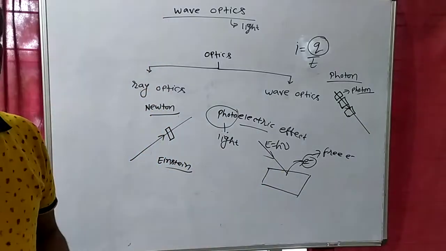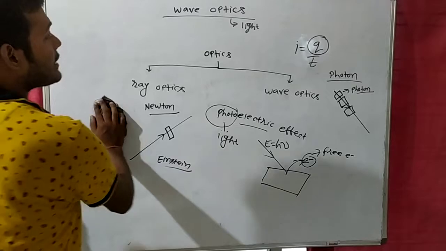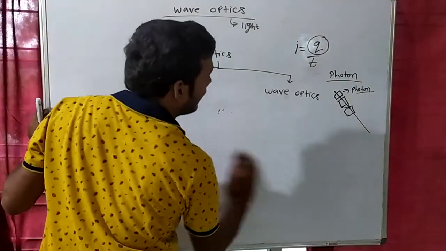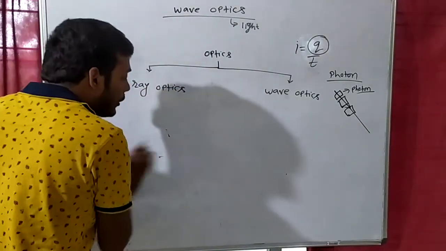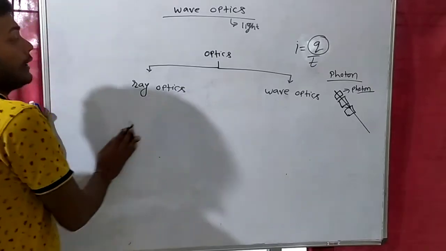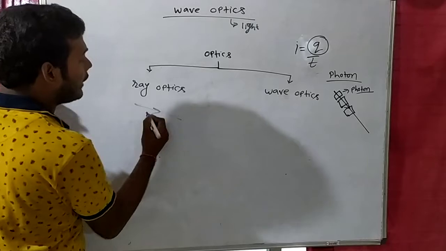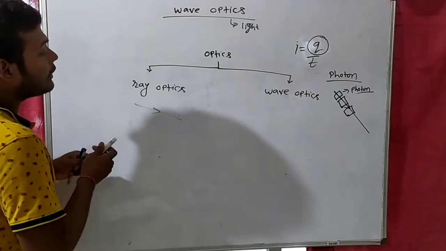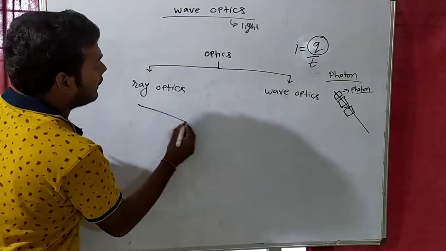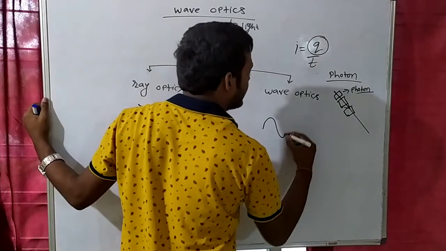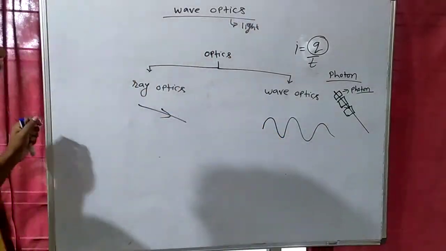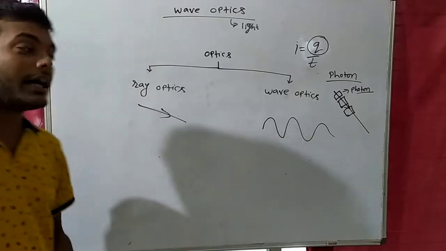So I was asking you, optics is divided into how many parts? Two parts, ray optics and wave optics. Now you can ask, sir, which one is correct, ray optics or wave optics? Ray optics deals with light moving in a ray, that means in a straight line. And wave optics says light is moving as a wave. Both are very much contrary to each other.